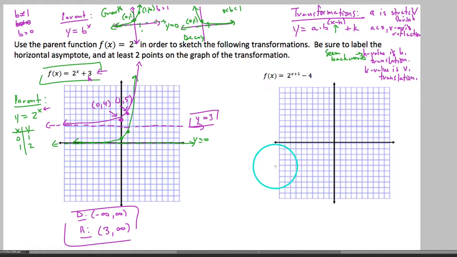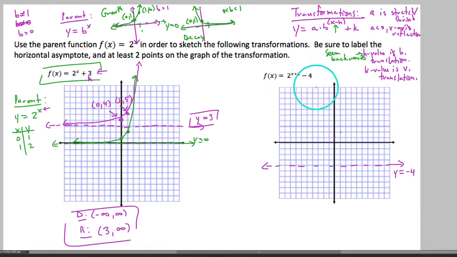And so first things first, knowing what I know about the parent function over there on the left, which I've already graphed, I would know that my asymptote would shift down 4, and so it would be y equals negative 4. And with respect to these 2 points here, we had them at (0, 1) and (1, 2).